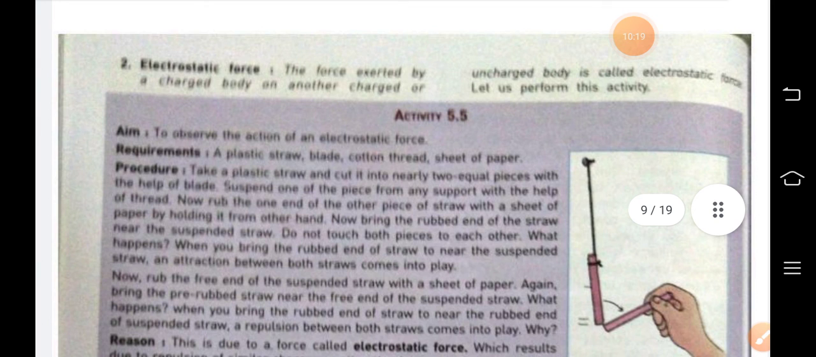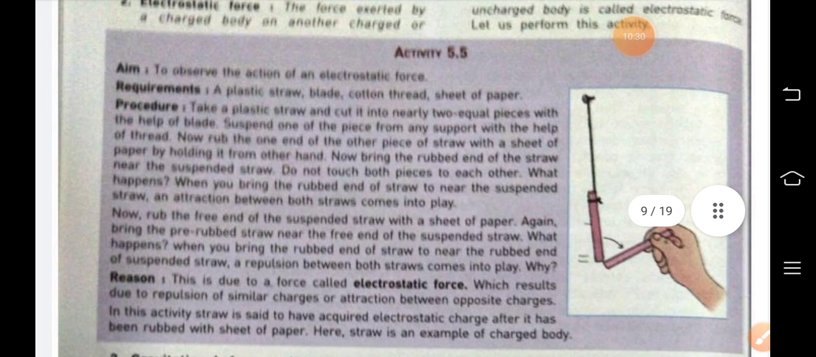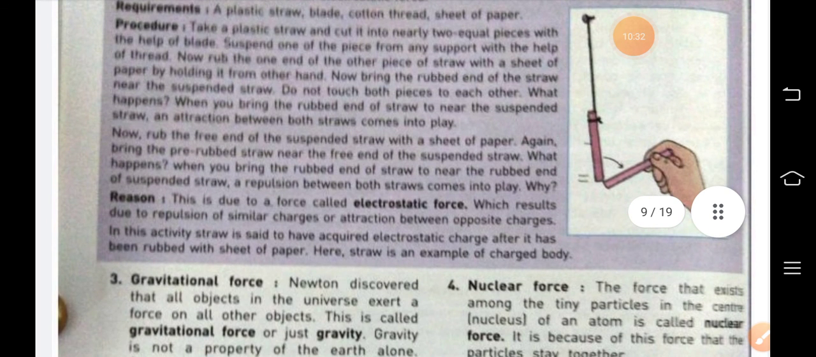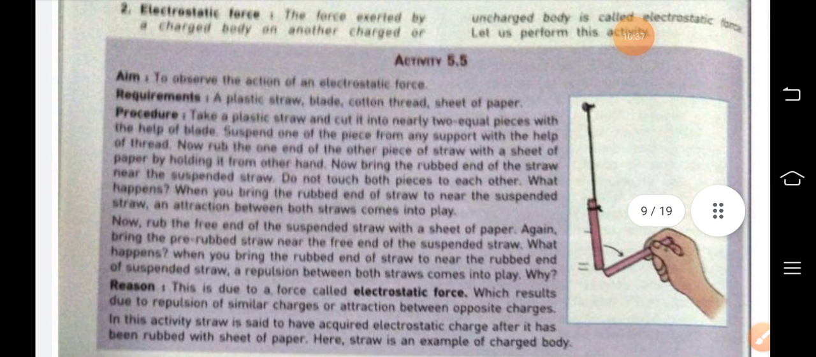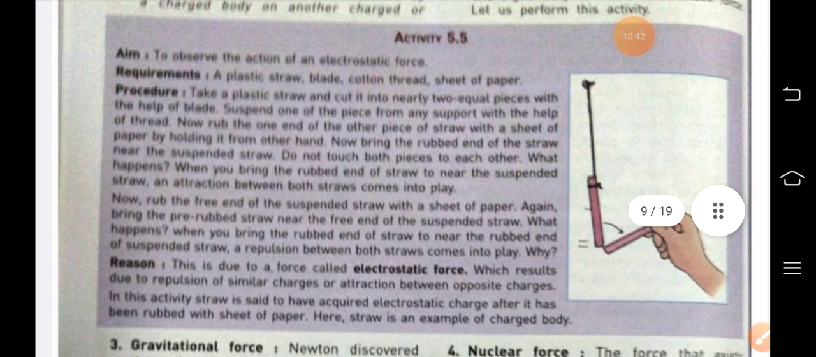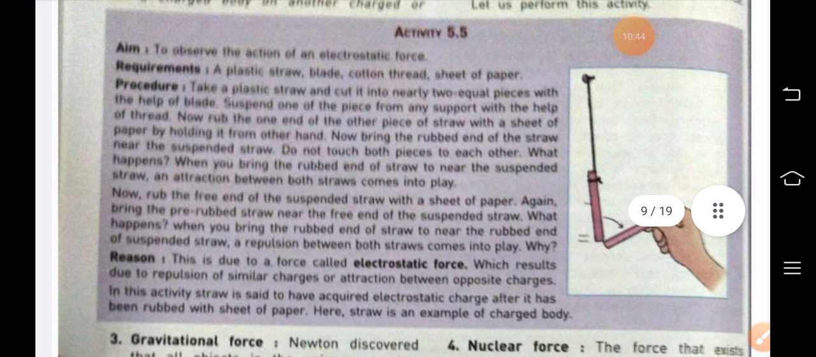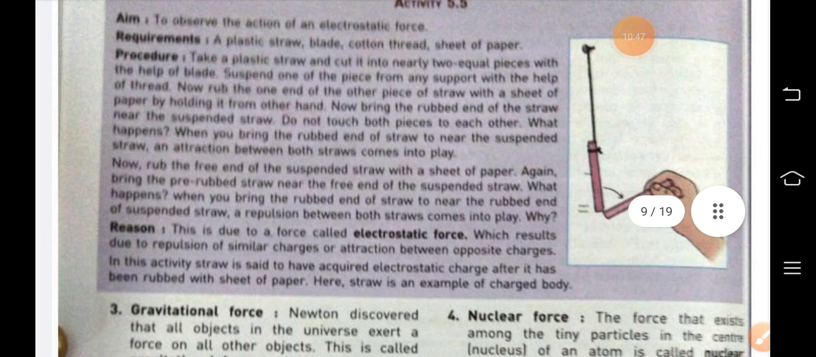And second is electrostatic force. The force exerted by a charged body is known as electrostatic force. If there are some charges on the object, then it is electrostatic force. So this activity and two other forces of non-contact force I will explain to you in the next video.